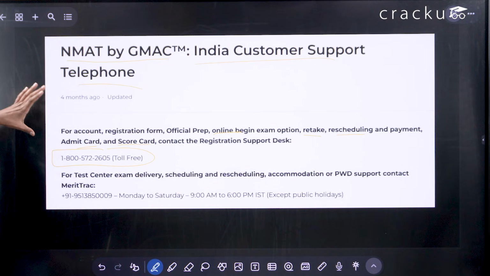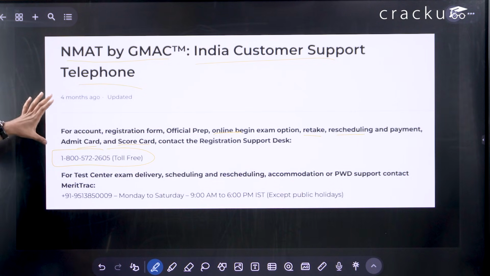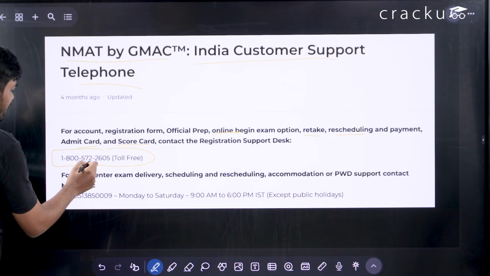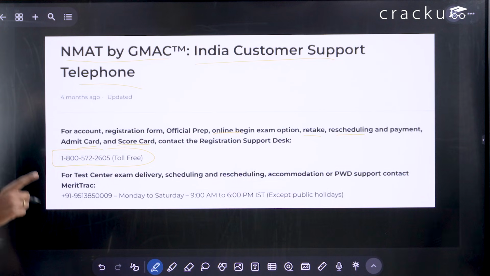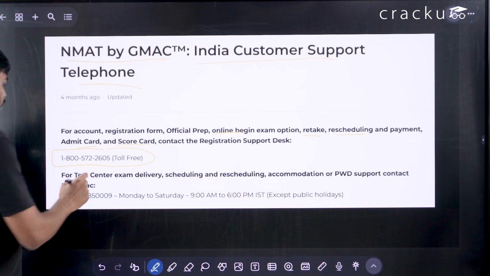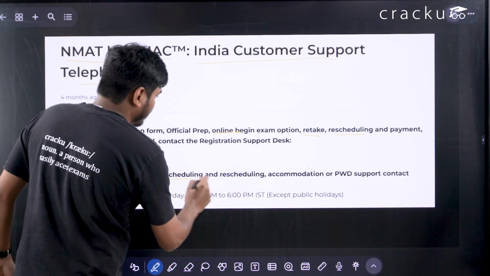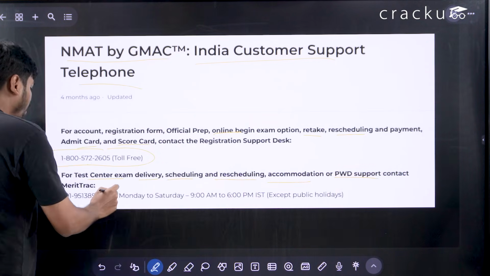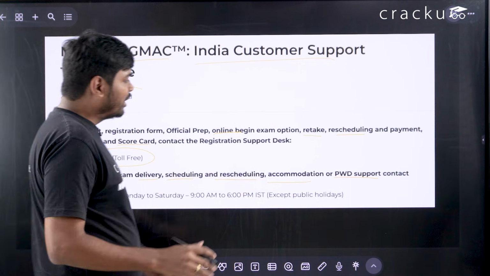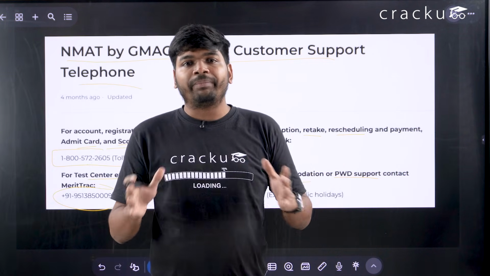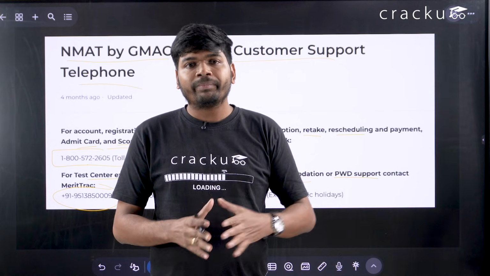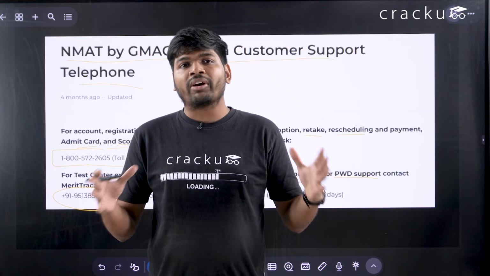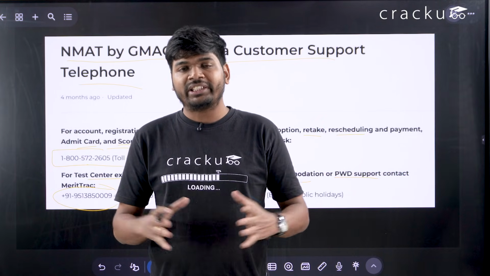Screenshot this image. So whenever you are facing any problem related to registering for the NMAT exam, you have to call on this toll-free number. And if you are looking for test center examination, delivery, scheduling and rescheduling, accommodation or PWD support, you have to call on this number. So these are the two important numbers that you should keep with yourself. If you are facing any problem, you can contact the GMAT authorities. So now with all of this, we have completed the form filling procedure for the NMAT exam.